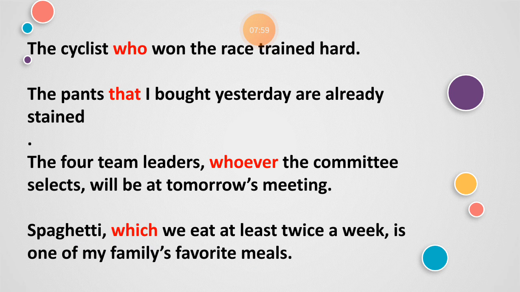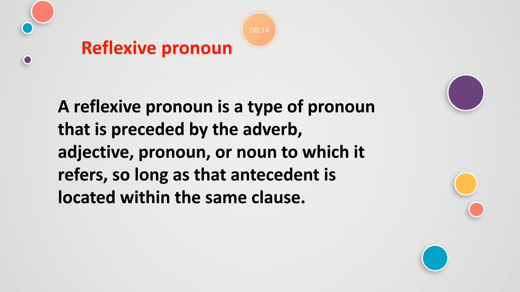Here are the examples of the relative pronouns. The cyclist who won the race trained hard. The pants that I bought yesterday are already stained. The four team leaders, whoever the committee selects, will be at tomorrow's meeting. So that was the example of the relative pronoun. The last is the reflexive pronoun.